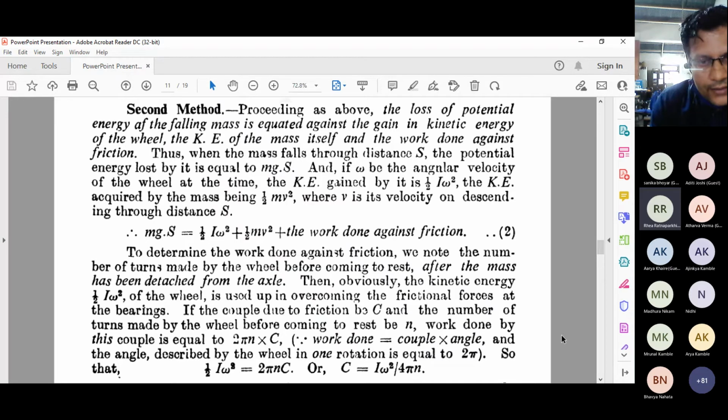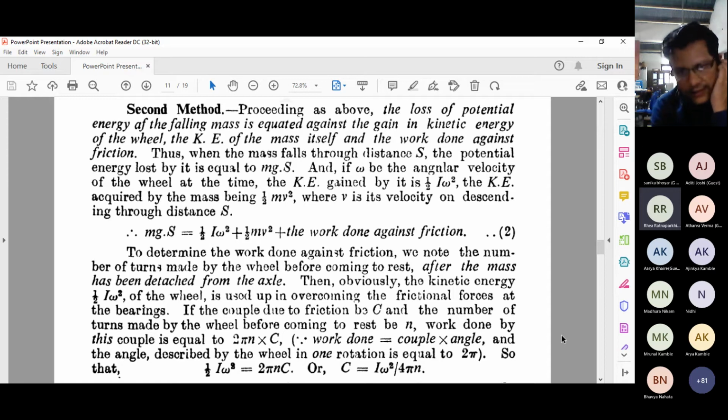Now you can ask me, what is this couple? This is a moment of force, acting over the number of turns that the flywheel is taking. So you say 2 pi n into c. Why this 2 pi n? Because this is the angle for one rotation. It's 2 pi, 360 degrees, and we need it in terms of the 2 pi value. So 2 pi into n into c will be the work done. Okay, so 2 pi is the angle, and we need to multiply by the number of turns.